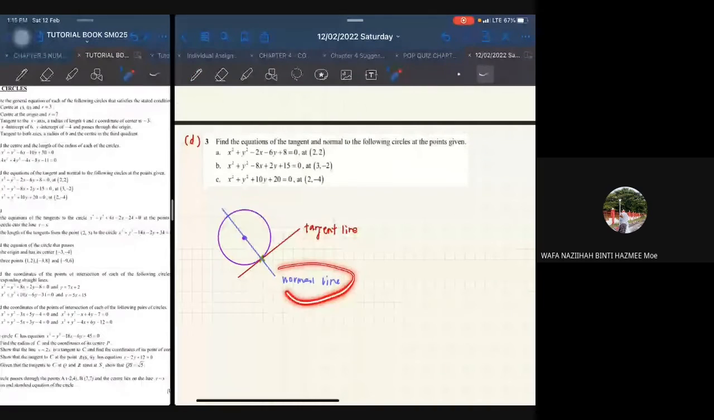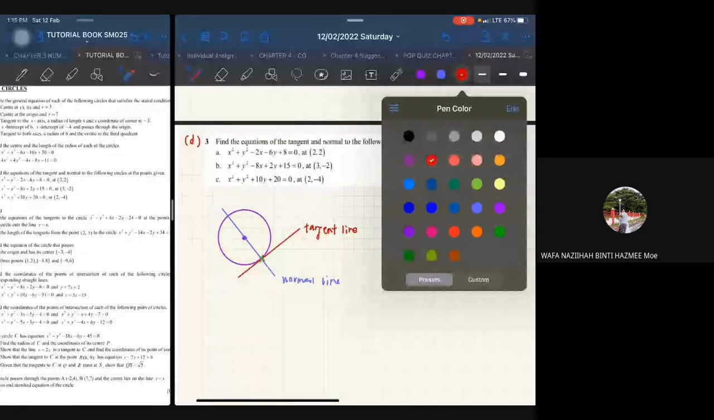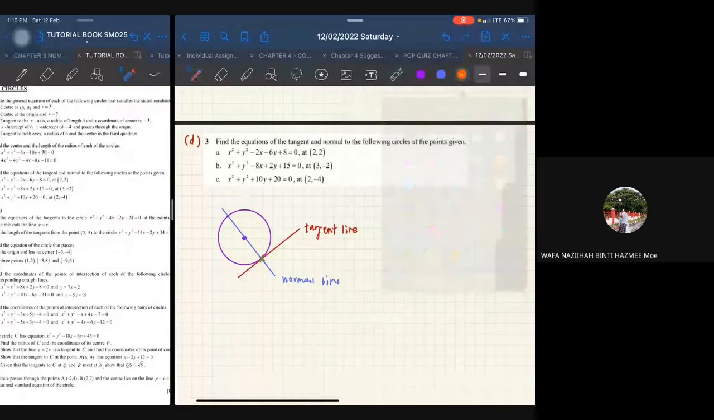This normal line will touch, it is passing through the center at the point near the tangent line just now. The relationship between the tangent line and the normal line is that both are perpendicular to each other. Meaning this angle must be 90 degrees, because they are perpendicular.